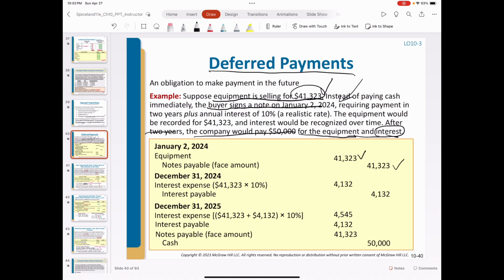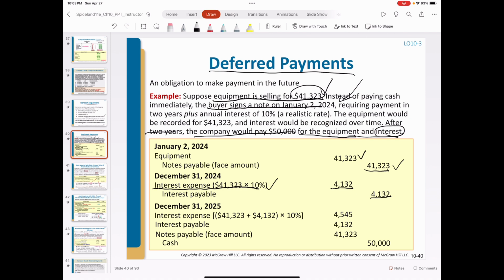The amount of interest expense is the face value of the note multiplied by the interest rate. Since it is 1 year, we just multiply by the annual interest rate. So the interest expense to be accrued is $4,132. This interest will be payable later, by the end of 2025, so we credit a liability, interest payable.